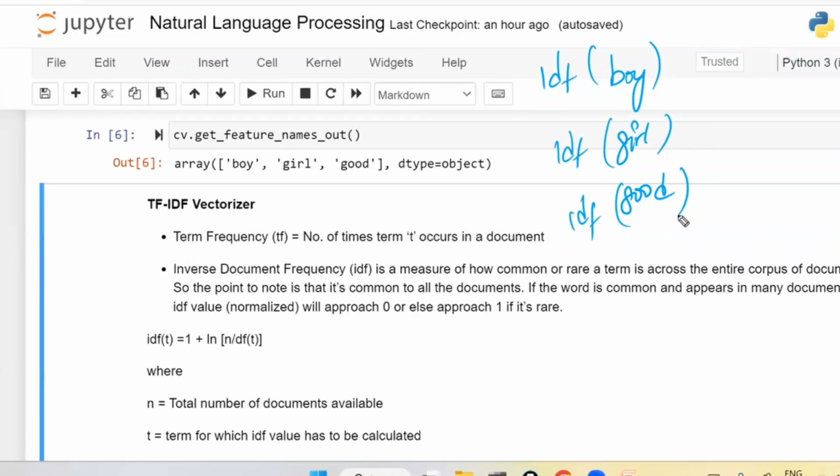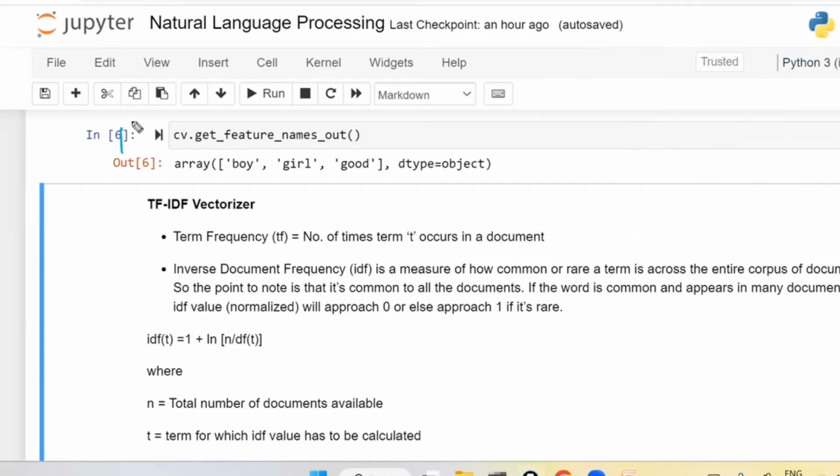How to calculate that? The formula is 1 plus ln of n divided by df of t. For example, I am going to show an example with respect to boy, the IDF of boy. Here ln means log to base e, and n is the number of documents.